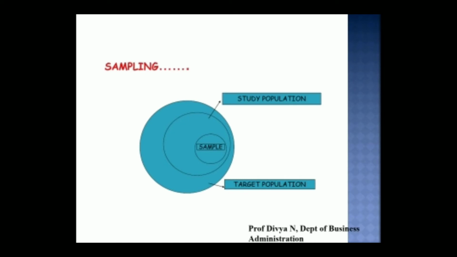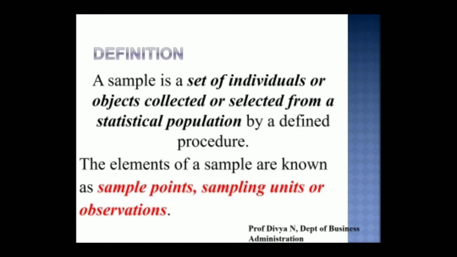So the number of Maggi packets that is used by the researcher to check the quality will be the samples. After looking into the breakage of the entire universe to the sample, that is, from the entire universe, a person or the researcher can select the target audience. From the target audience, he can come down to the study population. From the study population he will select only a few elements that will be called samples.